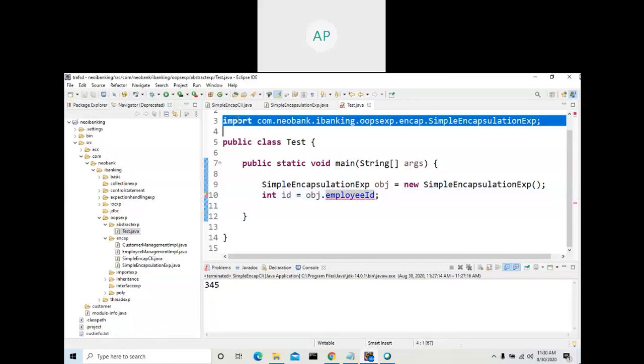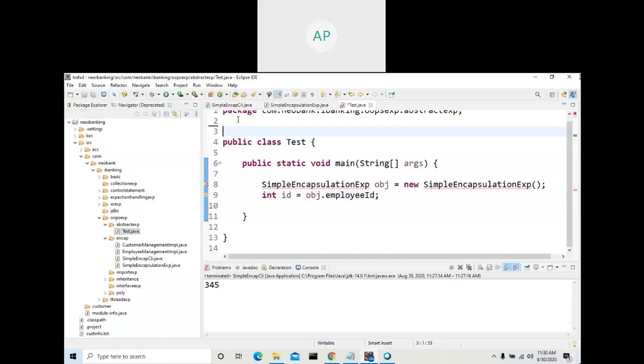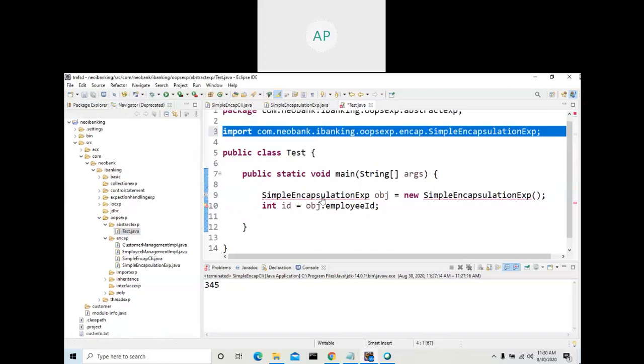Actually, you are creating an object for this class from this class, and from this class. All the things are the same, but only the class's presence is in a different package. So you may not be able to access it.